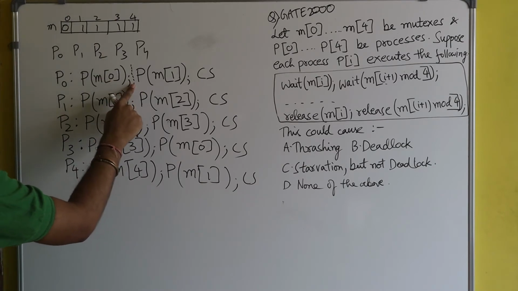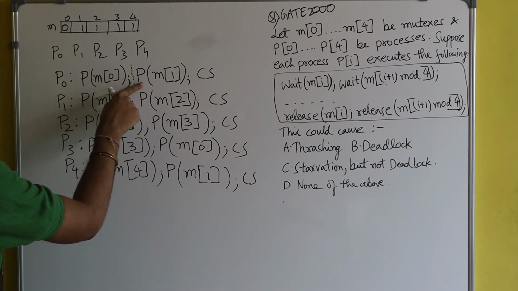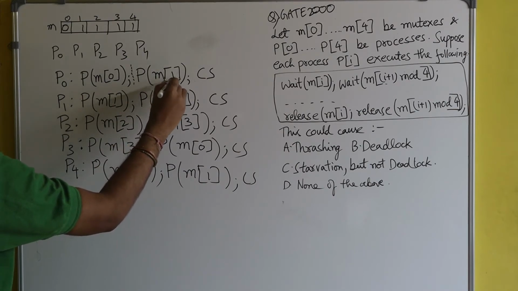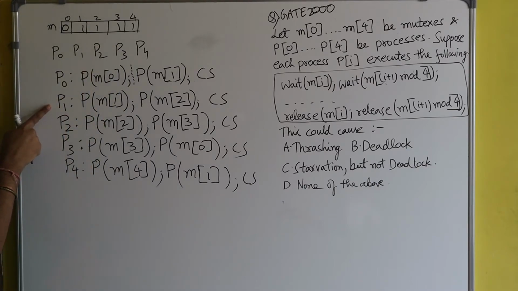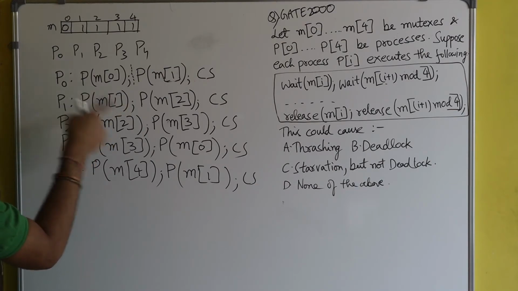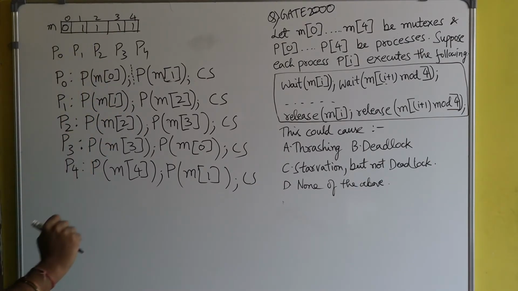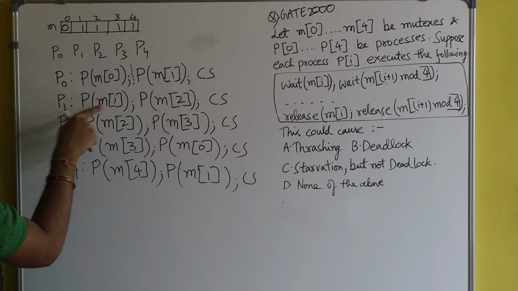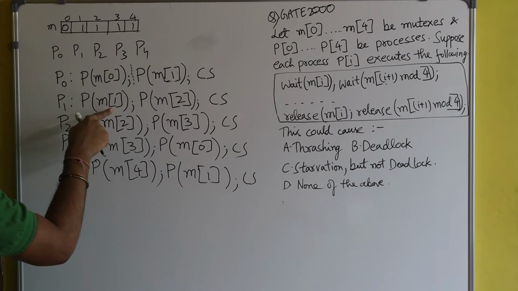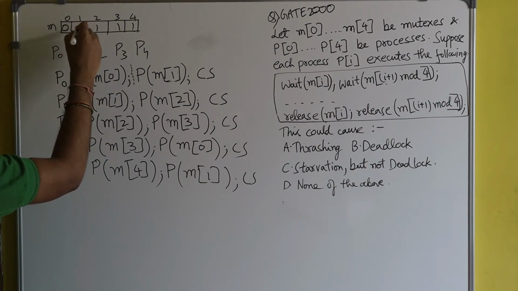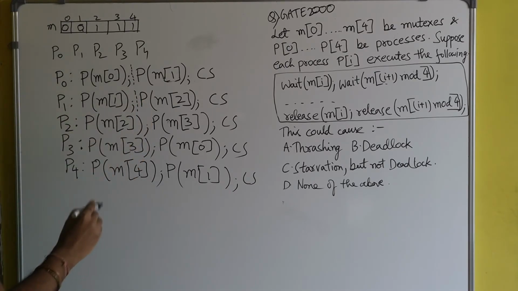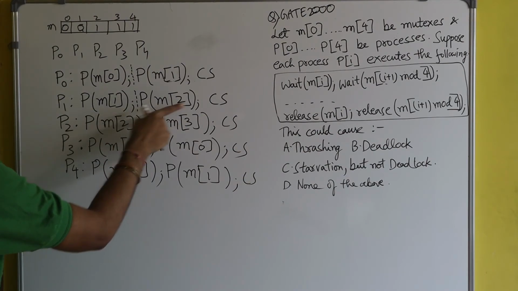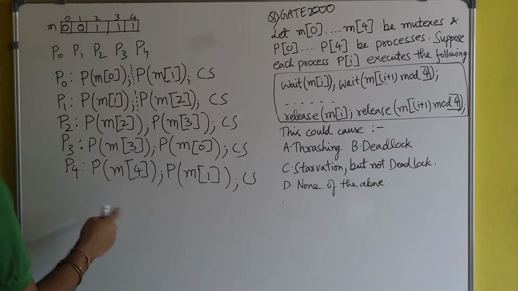Before process P0 could execute this code, context switching happened, and now the CPU is given to process P1. So what will process P1 do? P1 will execute this line, P m of 1. What is m of 1? M of 1 is 1. So definitely P1 will successfully execute this line, thereby making the value of m of 1 as 0. After that, process P1 will come here. And before process P1 could execute this line, again there will be a context switching.